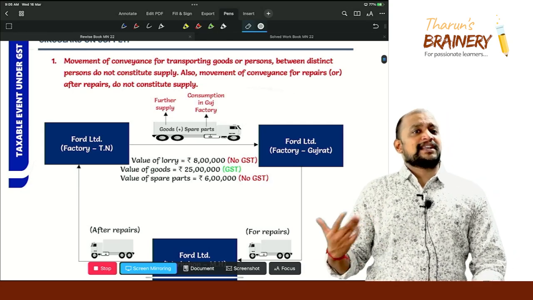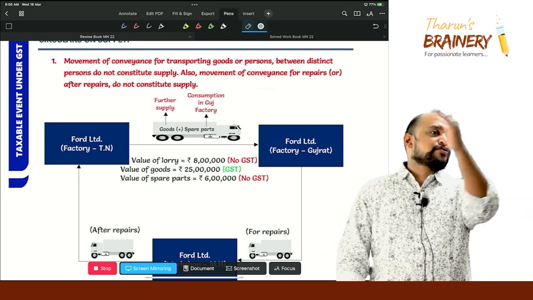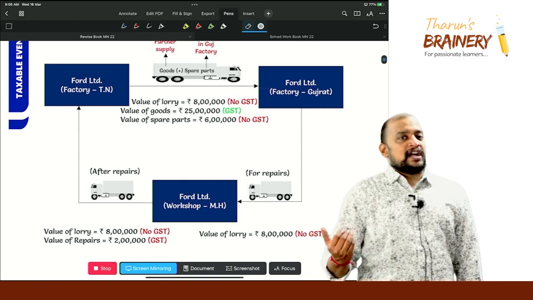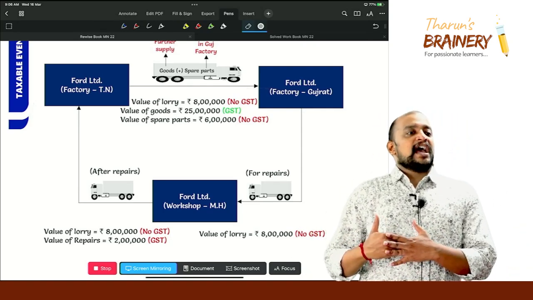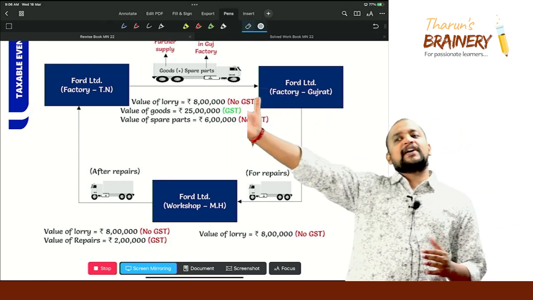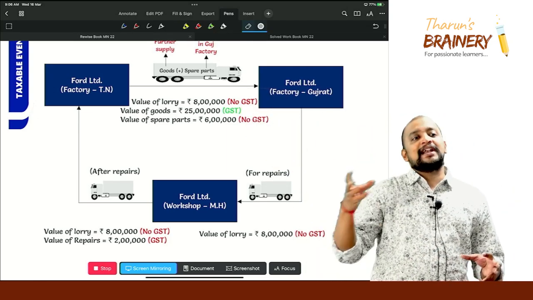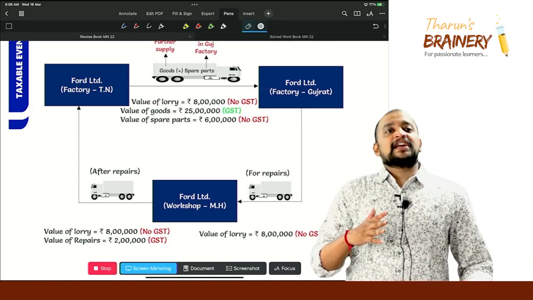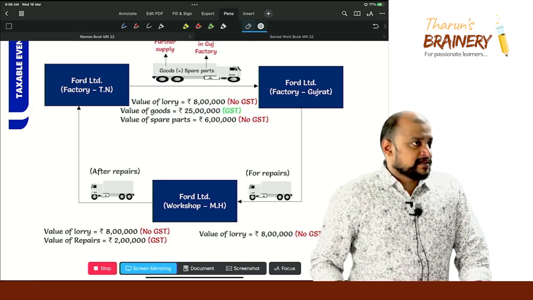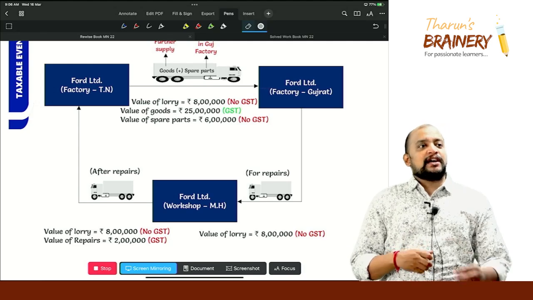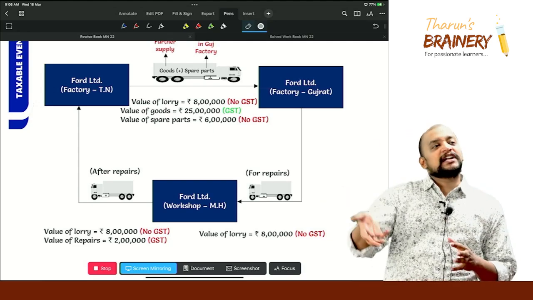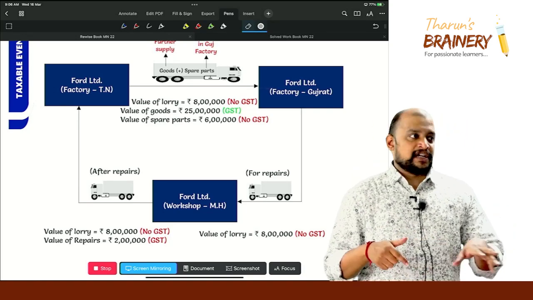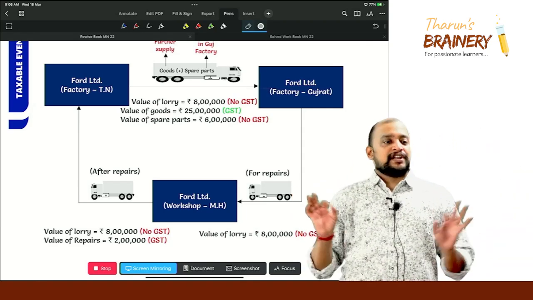What is this, for repairs or after repairs? The vehicle is taken from one place to another just to carry out repairs. Now, look into the next one. Ford Limited Gujarat to Ford Limited Maharashtra. They have a workshop in Maharashtra. From the Gujarat factory to the Maharashtra workshop, they are sending the lorry for repairs. Is any GST payable on that lorry? No. The conveyance is taken only for repairs. The workshop in Maharashtra provides some repair services, and after repairs the vehicle is again taken to the Tamil Nadu factory. Is any GST payable on that vehicle? Again, no. Mere movement of conveyance, there is no GST.